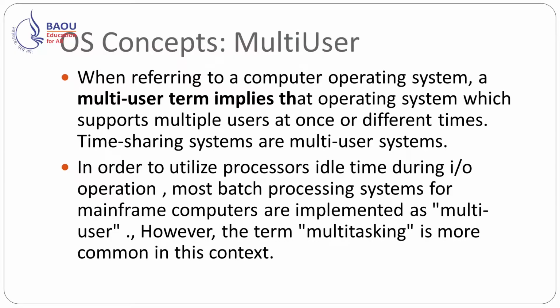Next is multi-user. When referring to a computer operating system, the term multi-user implies an operating system which supports multiple users at once or at different times. Time sharing systems are multi-user systems. In order to utilize the processor's idle time during I/O operations, most batch processing systems for mainframe computers are implemented as multi-user. However, the term multitasking is more common in this context.